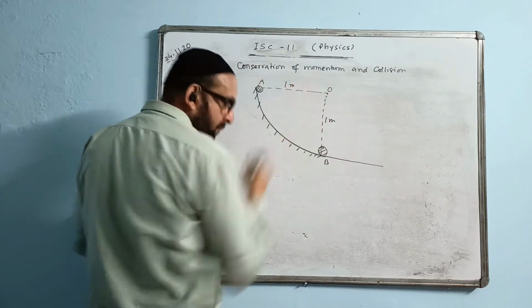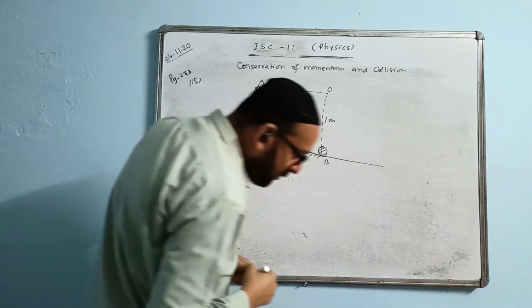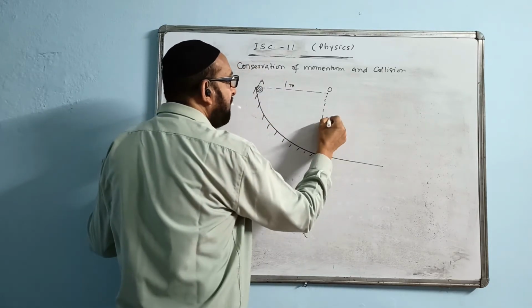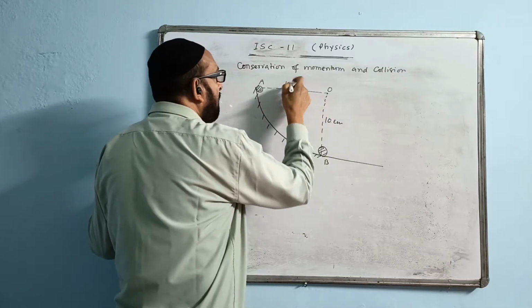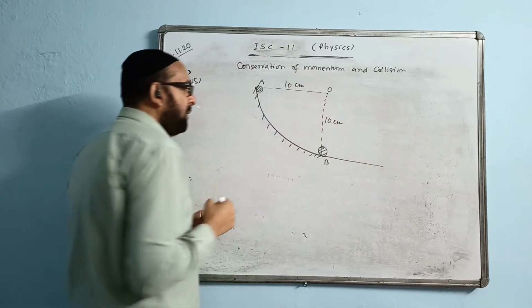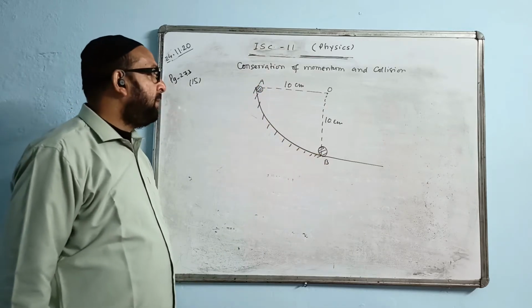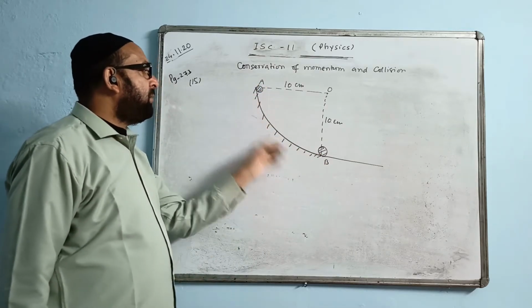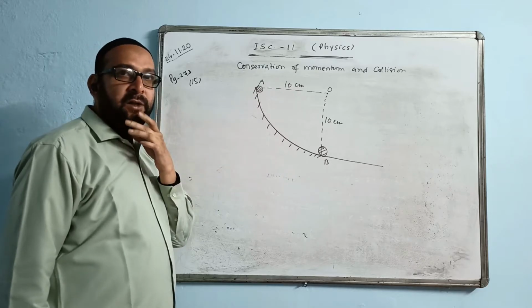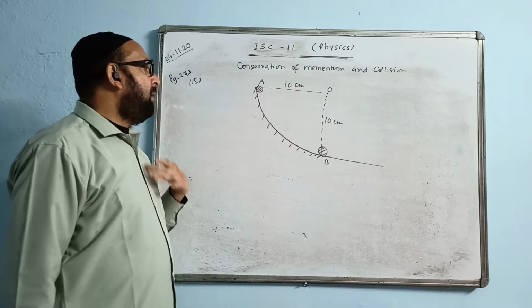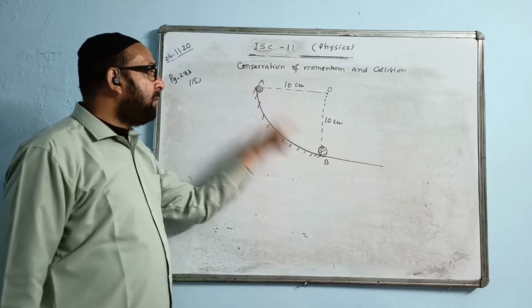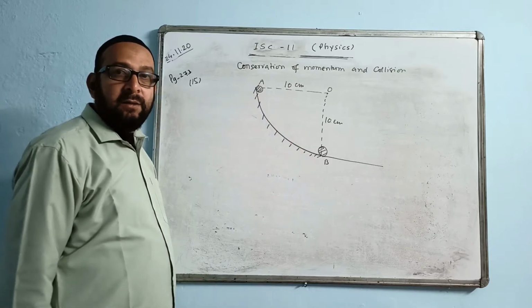1 meter, this is also 1 meter. So 10 centimeter, this is given 10 centimeter, 10 centimeter, 10 centimeter. Okay. The ball A is coming and hitting the ball B. Friction, this means smooth surface, no friction, frictionless. You have to find the velocity of both the balls after collision, after it hits.